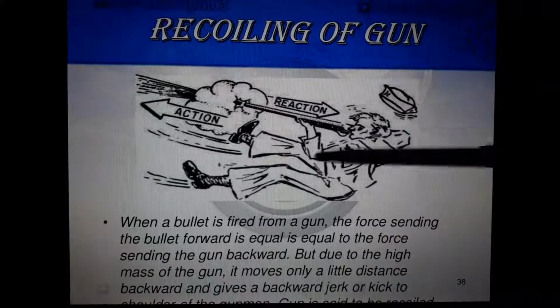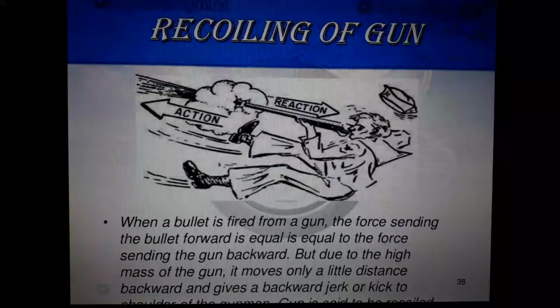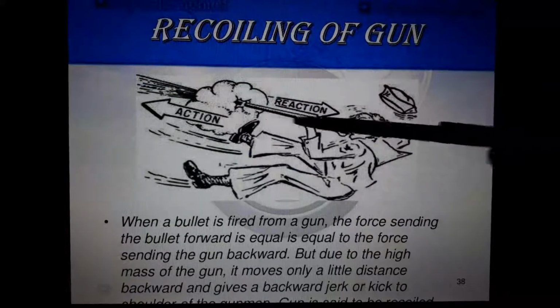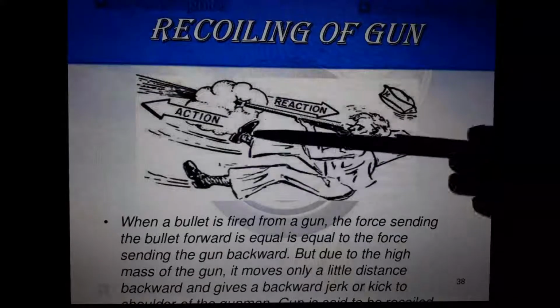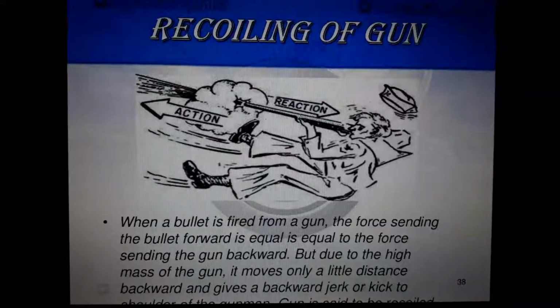Understand? The same thing is happening in every gun. Lots of pressure is coming backward also. If we are not correctly balanced, we will fall down after firing a shot from a gun. That is called recoiling of gun, and that velocity is called recoil velocity.